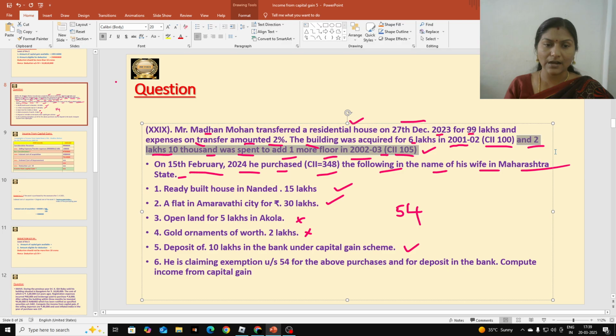They spent that money to add one more floor in 2002 and 3. The index number of 2002 and 3 is 105. Whenever any additions are made to the asset, that is known as improvement. Since this is a long term asset, we need to deduct indexed cost of improvement. Hope this is clear for everyone.